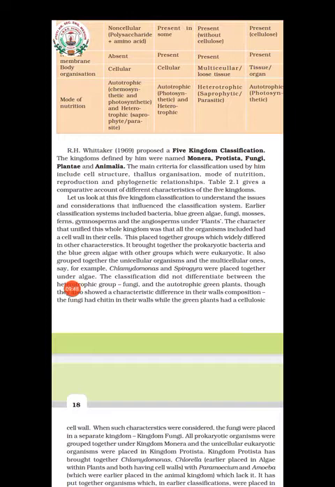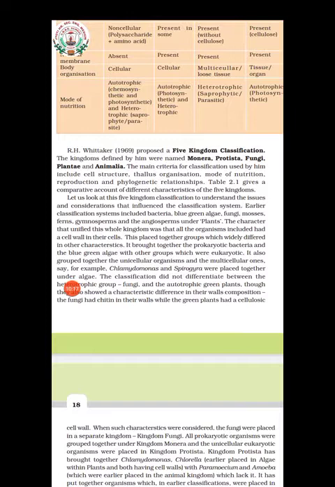In earlier classification, like 2 kingdom classification, bacteria, blue-green algae, fungi, mosses, ferns, all these were coming under plants. Why did all of them come under the same group? Because the criterion taken was the presence of cell wall. On that basis, all these groups together came in one group, that is kingdom plant.